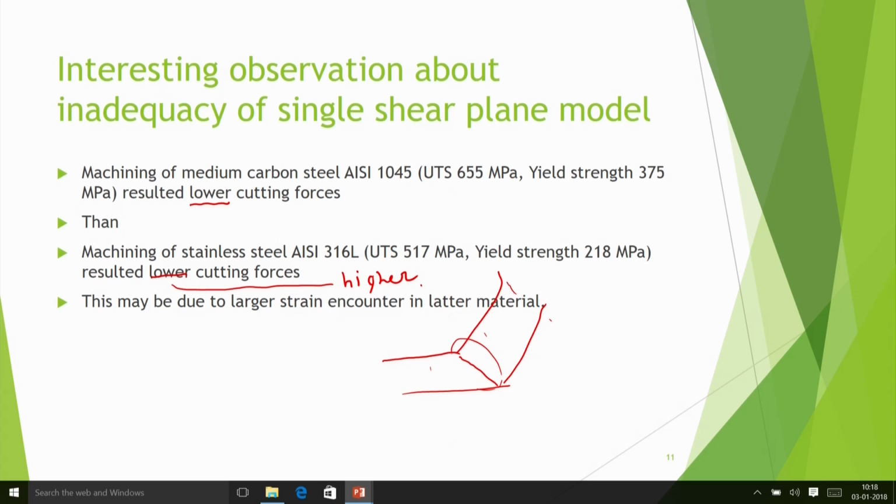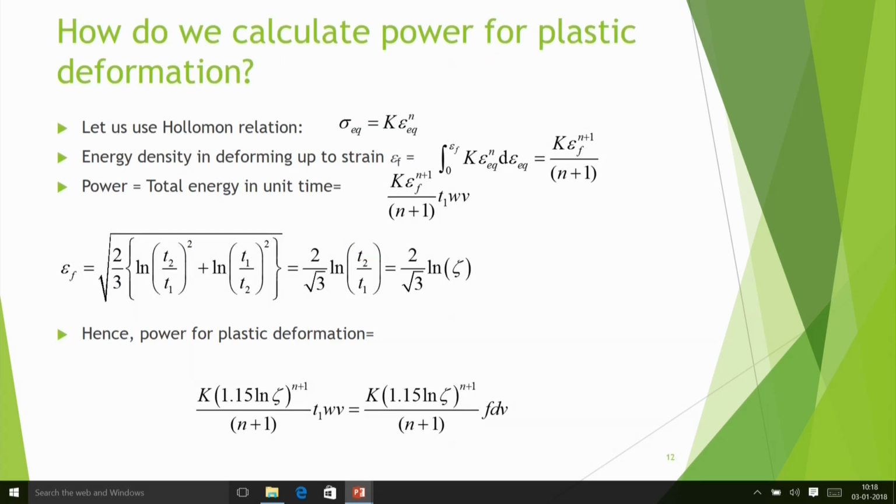If another person can do the simple cutting operation the same way, but that much energy is not required, that means a lot of deformation of the chip is not there, in that case the energy will be smaller. So stress is one thing, but strain is another thing. Stress into strain, the product of stress and strain, gives the energy. So this may be due to that. So you have to consider that strain effect also.